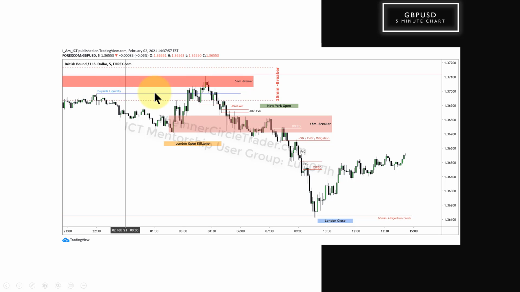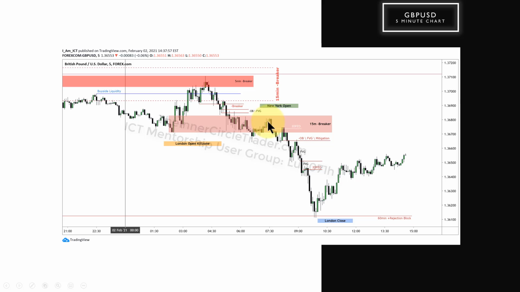And we have a buy-side liquidity pool here, which we run above in the London open kill zone. So we run up into that, sell off, come back up in, touch the 15-minute breaker again in here, sells off, a small little fair value gap in here with a bearish order block, sells off, consolidates inside of the 15-minute breaker, which again you'll find on your 15-minute time frame.